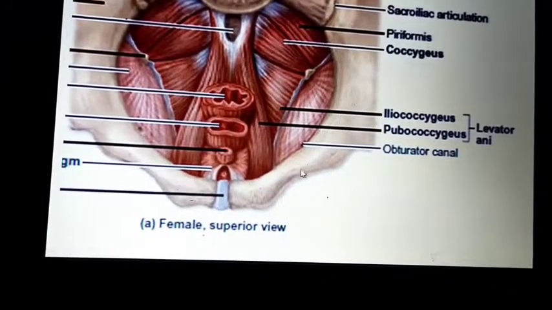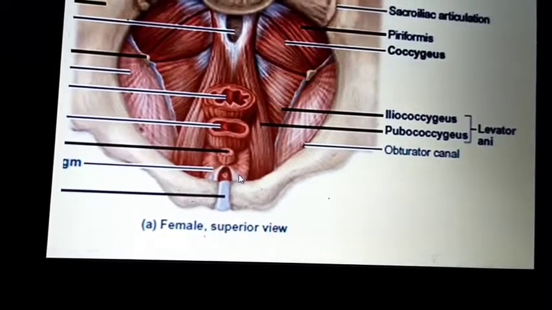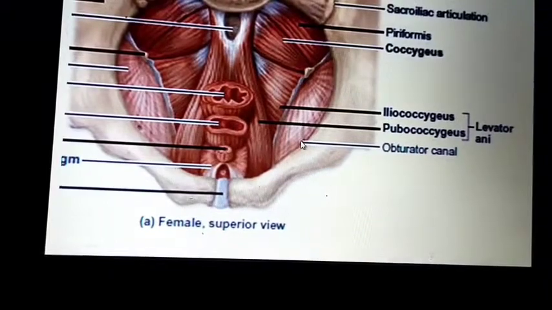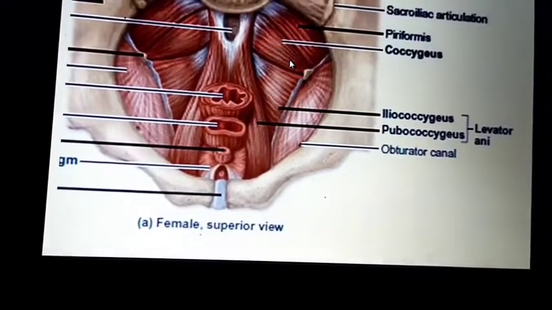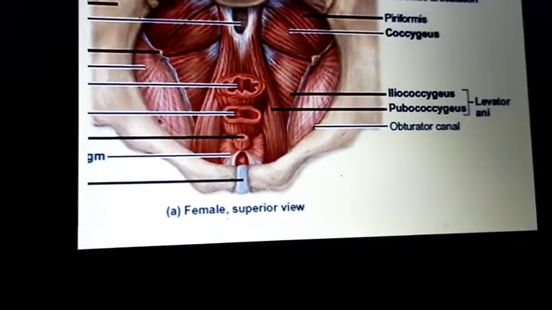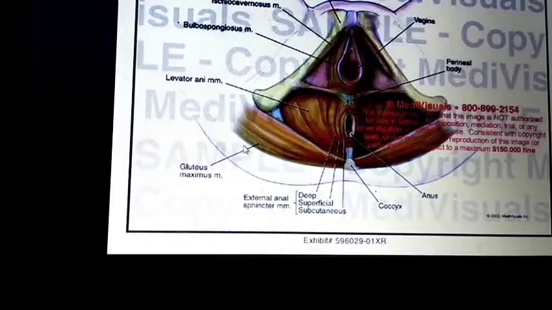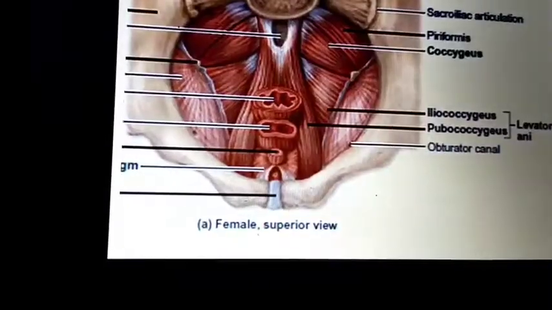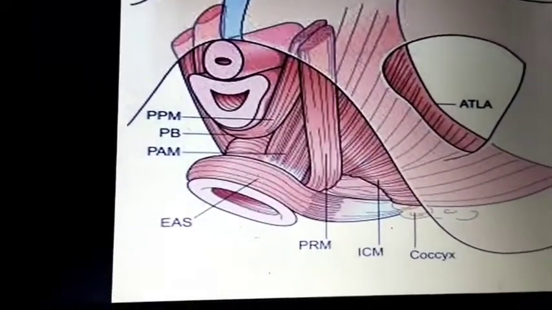This is the ilium bone attached to the coccyx, the iliococcygeus. This is the obturator, this is the piriformis and coccygeus, and this is the sacrum. These are some muscles of the pelvic floor. In the next slide we will also discuss how the pelvic floor is formed.